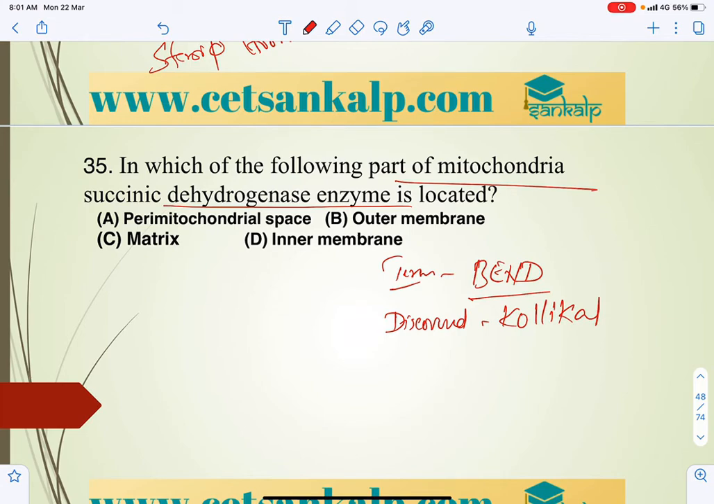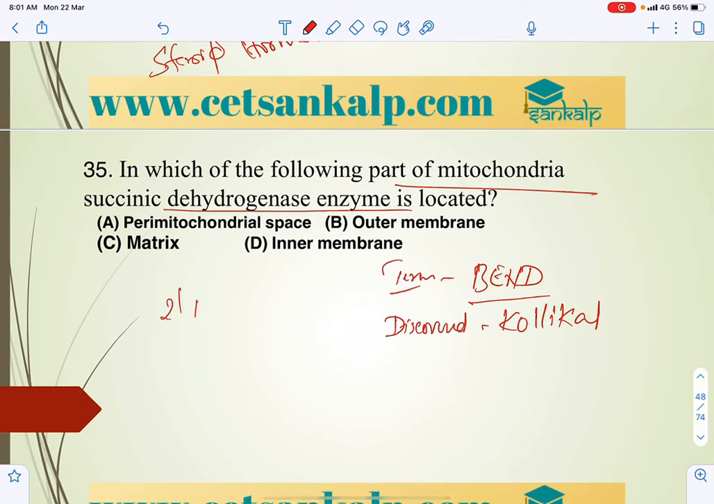So this plays a major role. Generally it is a double membrane bound organelle, with an outer membrane and an inner membrane, the inner membrane, right?